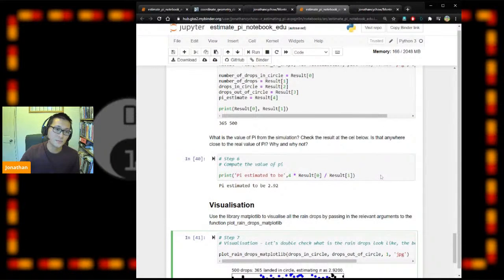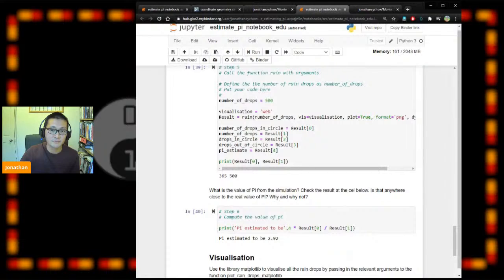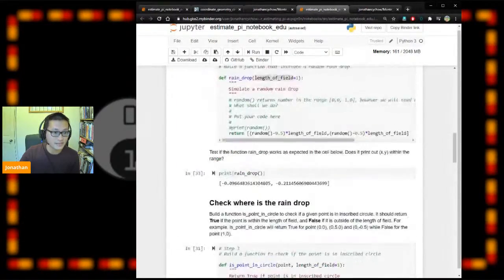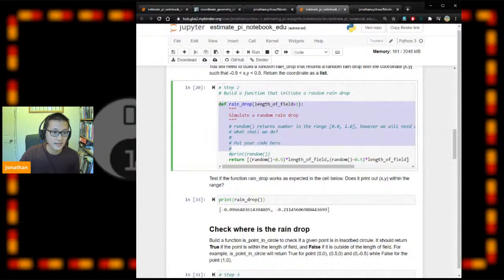A very important element of Monte Carlo simulations is the randomness itself. For very complicated problems, like the traffic problems, we need the variables, in this case the number of drops and where exactly the raindrop is, which is this function.